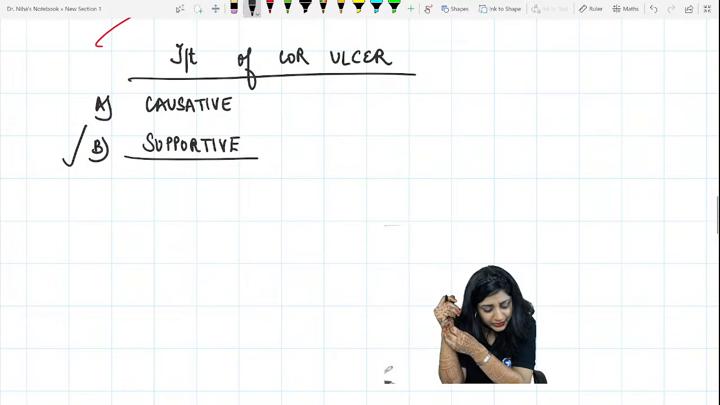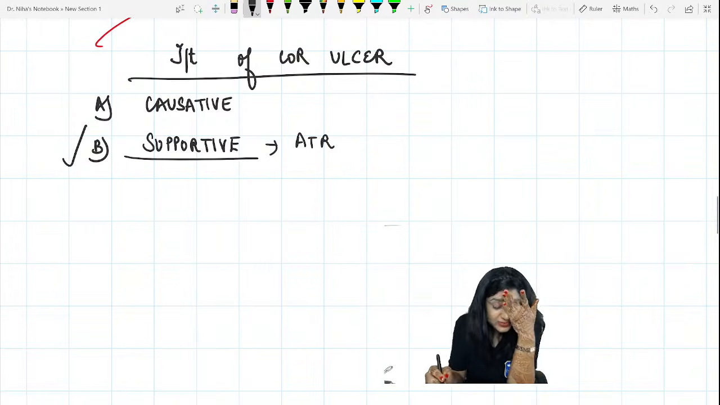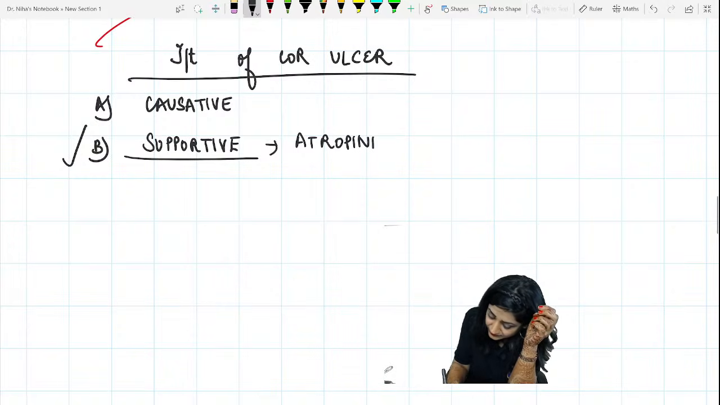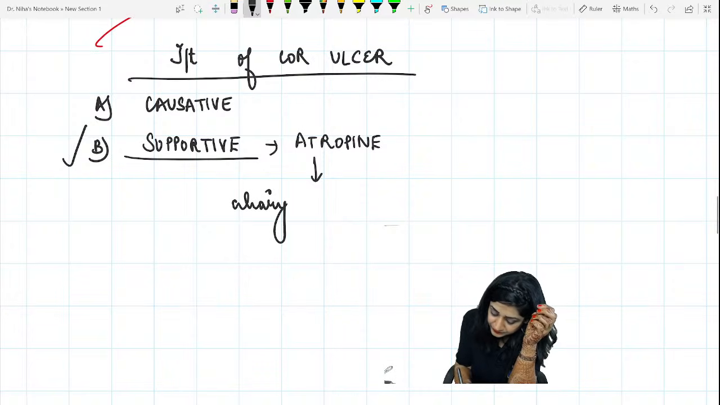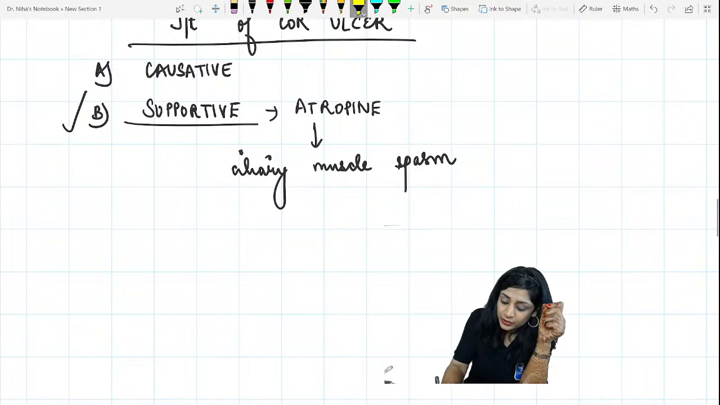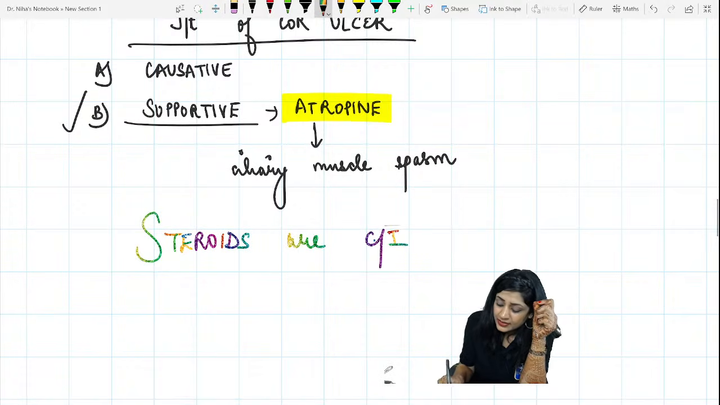Right. So what will we give as supportive treatment? Anybody? The very, very important thing is your atropine. Steroids, no, steroids are contraindicated in the keratitis. Don't give steroids. Atropine for the ciliary muscle spasm. Whenever we have the keratitis, we have the ciliary muscle spasm. For that, we will give atropine, and write it big, steroids are contraindicated.